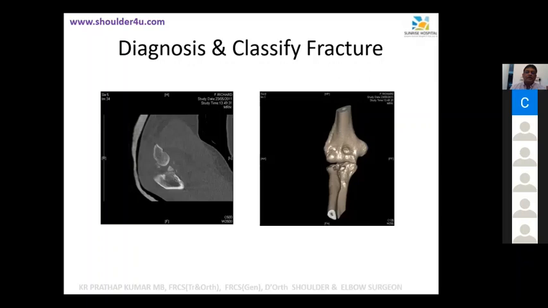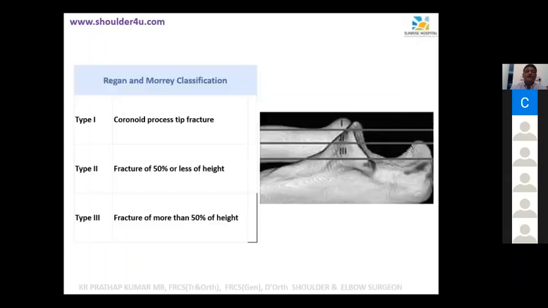Type 1 is the tip. You know what is attached to the tip? It's only capsule attached, so we are okay. Regan-Morrey type 2, up to 50% is fractured. And type 3 is more than 50%, up to the base. So that is a real problem. Coronoid will act as an anterior strut, and you will lose the congruence of the joint. So as soon as you start extending the elbow, it's dislocating. So the anterior strut is lost.